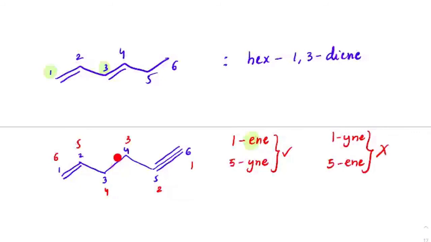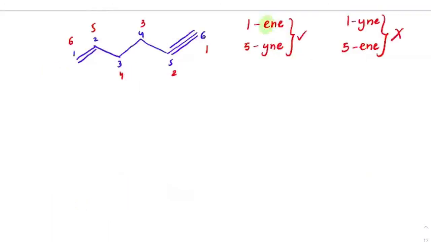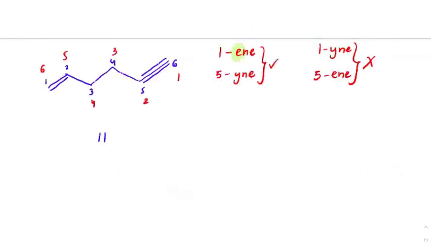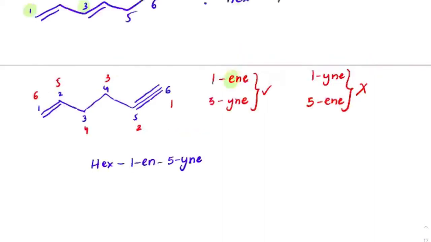Whatever the numbering is with respect to this blue color, that would be the numbering here. So the name should be somewhere like hex-1-ene-5-yne. If you have ene and ine both present, in this ene, that last e has to be removed. Same way, if ine comes first, the last e has to be removed. The name would be like 1-ene and 5-yne. This is about the